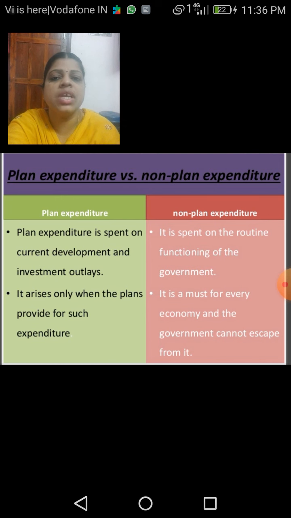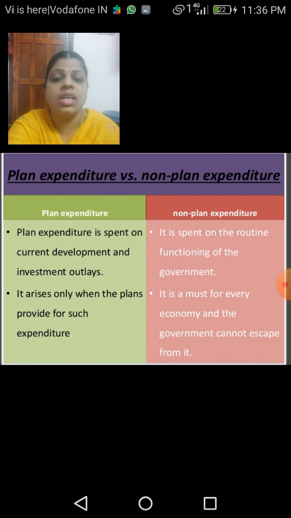Plan expenditure is spent on current development and investment outlays. It arises only when the plans provide for such expenditure. So, children, plan expenditure means the expenditure upon the current development plans and the investment outlays.